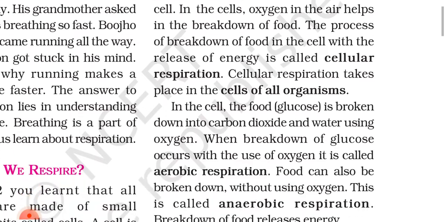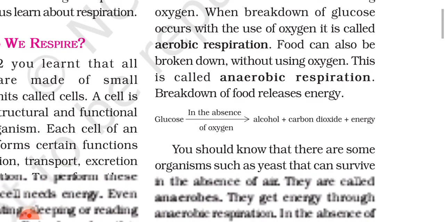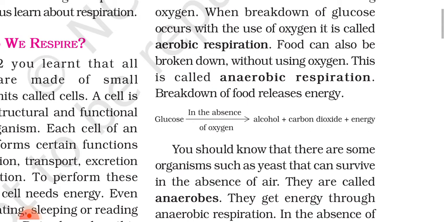Cellular respiration takes place in the cells of an organism. In the cells, the food glucose is broken down into carbon dioxide and water using oxygen. When breakdown of glucose occurs with the use of oxygen, it is called aerobic respiration. Food can also be broken down without using oxygen. This is called anaerobic respiration. Breakdown of food releases energy. Here is the equation: glucose in the presence of oxygen makes alcohol plus carbon dioxide plus energy.